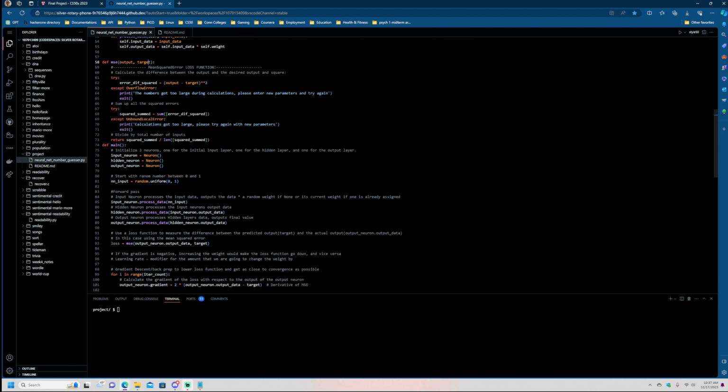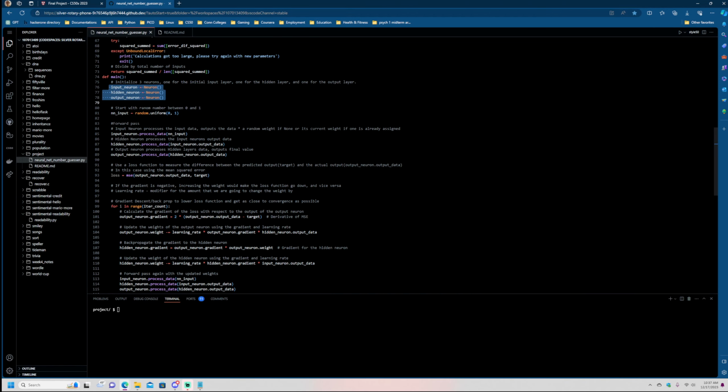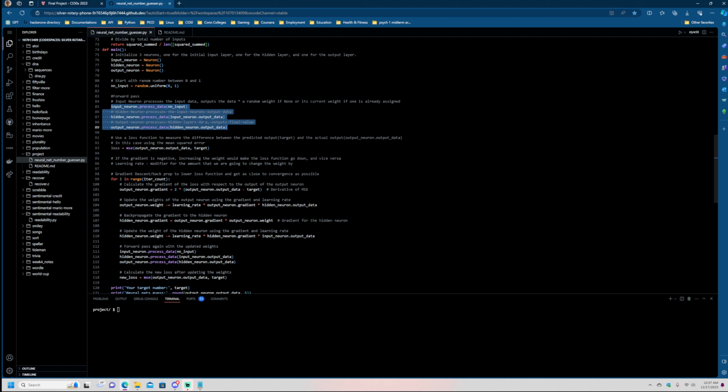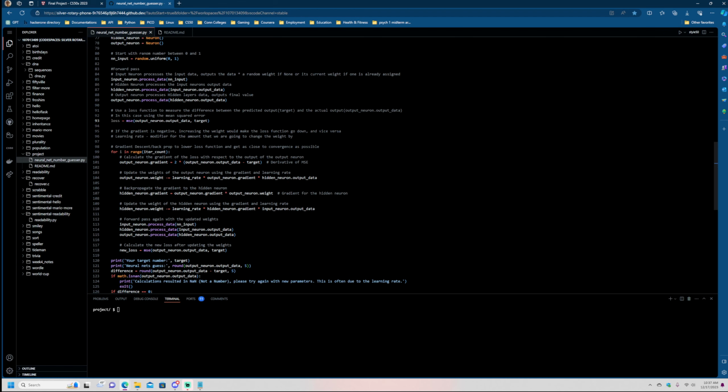And then we get into the main function, where I declare one neuron for each layer, set the input neuron to a random number to get the process started, and then we run a forward pass where we process the data from each neuron in order from the input to the hidden to the output, and then we calculate our first loss function, our first loss calculation.